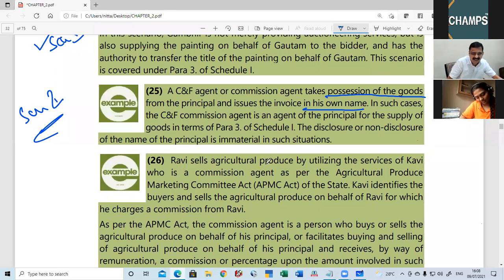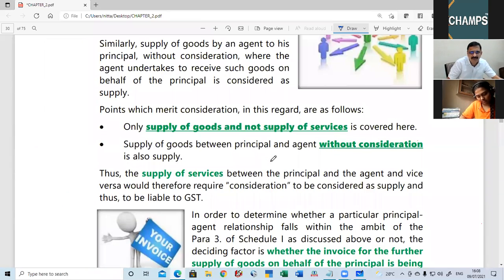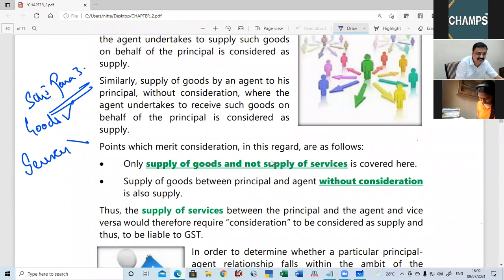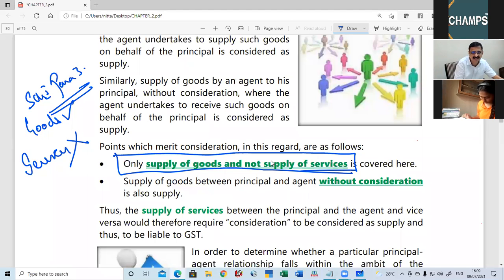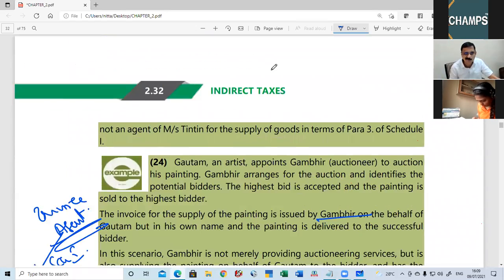And also you should understand one of the most important points: this is applicable to Schedule 1, Para 3, only for goods, not for services. Schedule 1, Para 3 is applicable to only goods. It is not applicable to services. That you should understand.